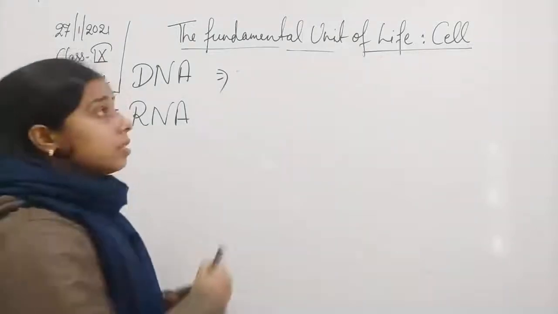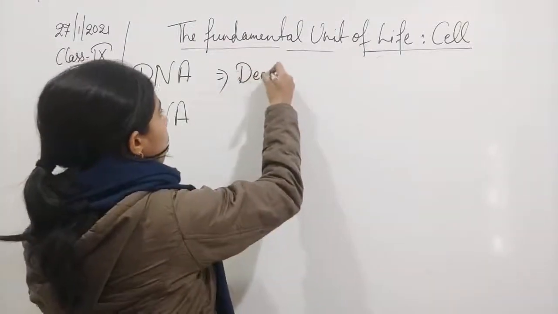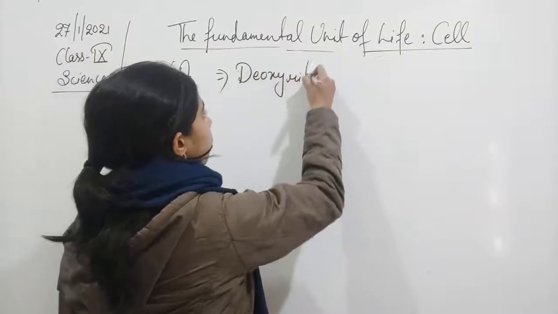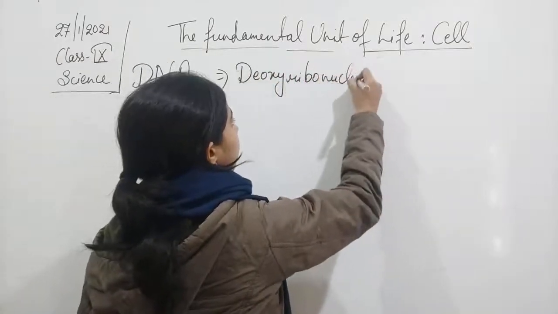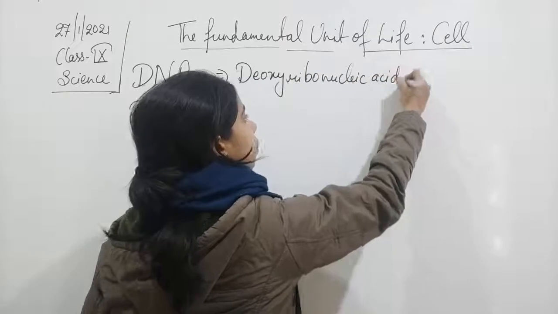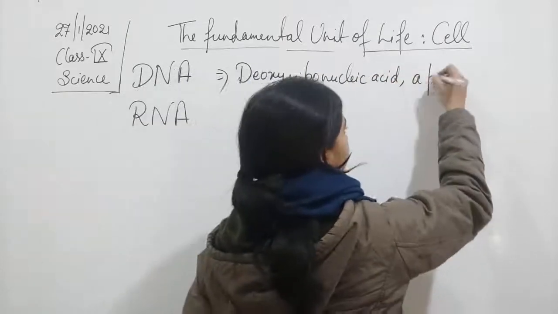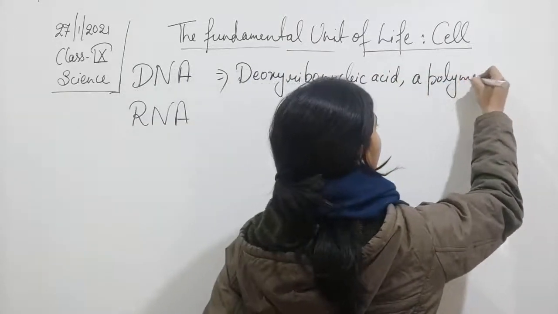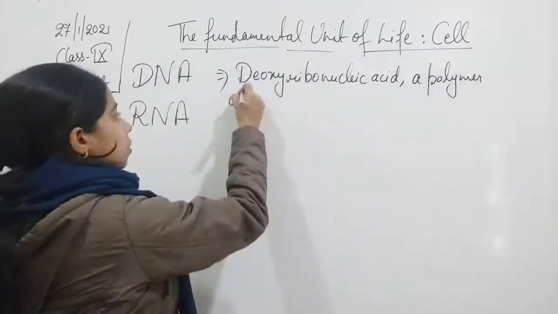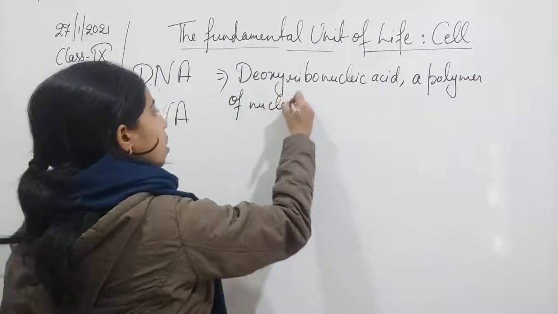DNA is deoxyribonucleic acid, which is a polymer of nucleic acid.